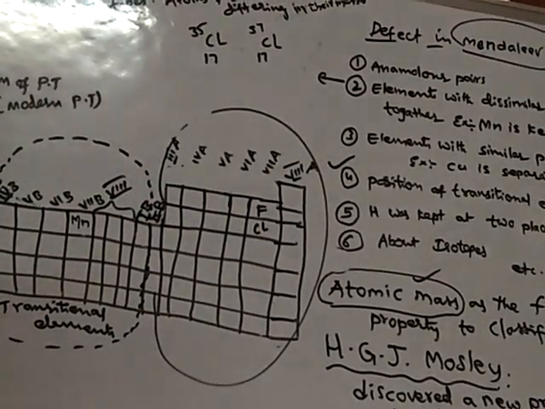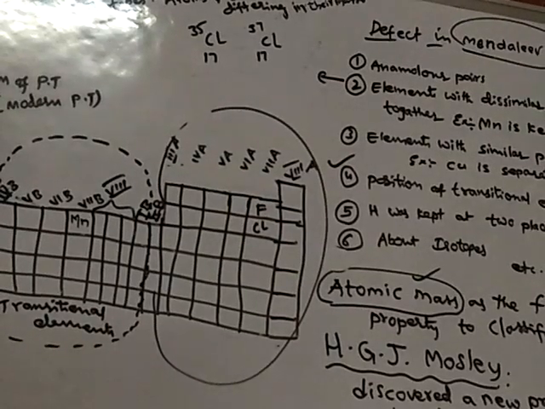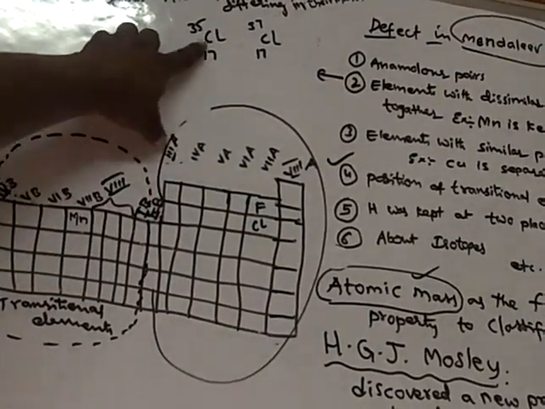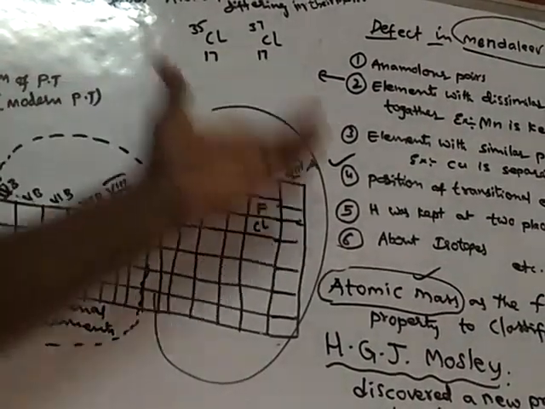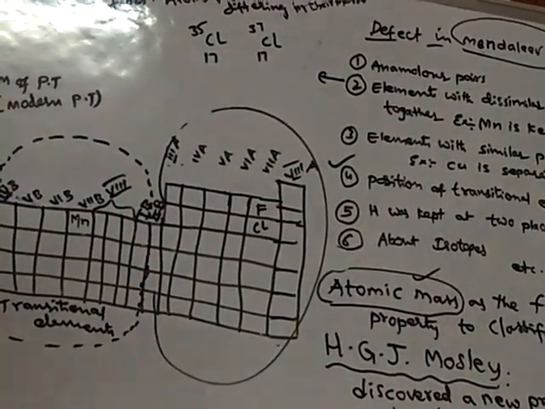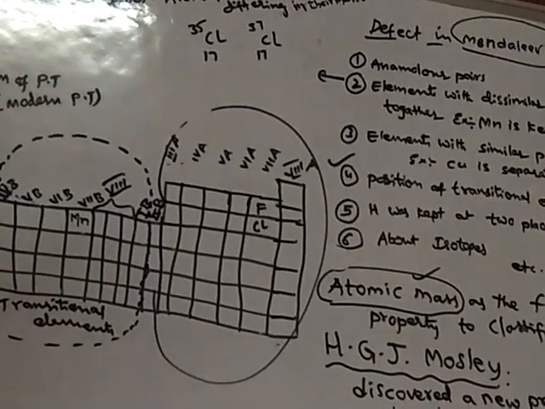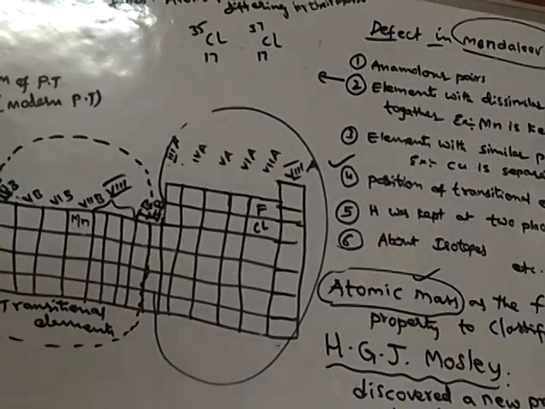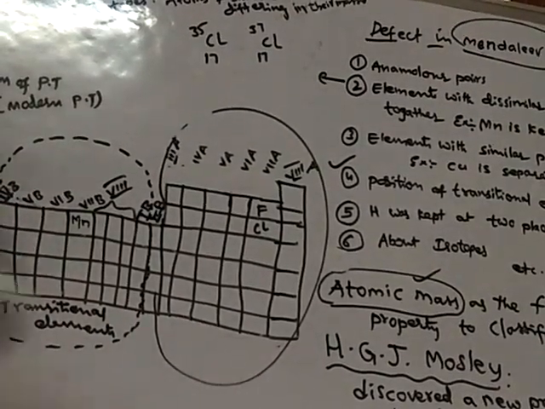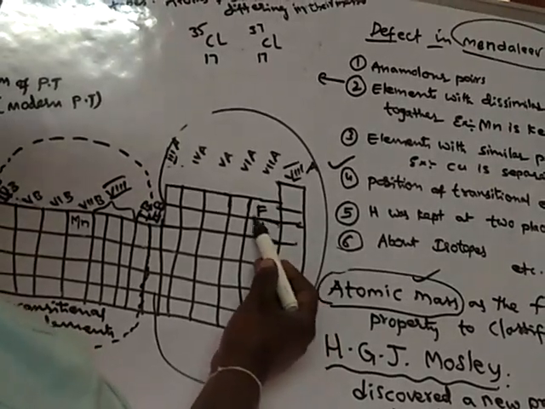What is atomic number? The number of protons present in the atom. So this chlorine has 17 protons, and this chlorine also has 17 protons. So there is no problem now, because as both chlorine atoms have the same atomic number, they can be placed together. That is why chlorine is placed here at only one place.